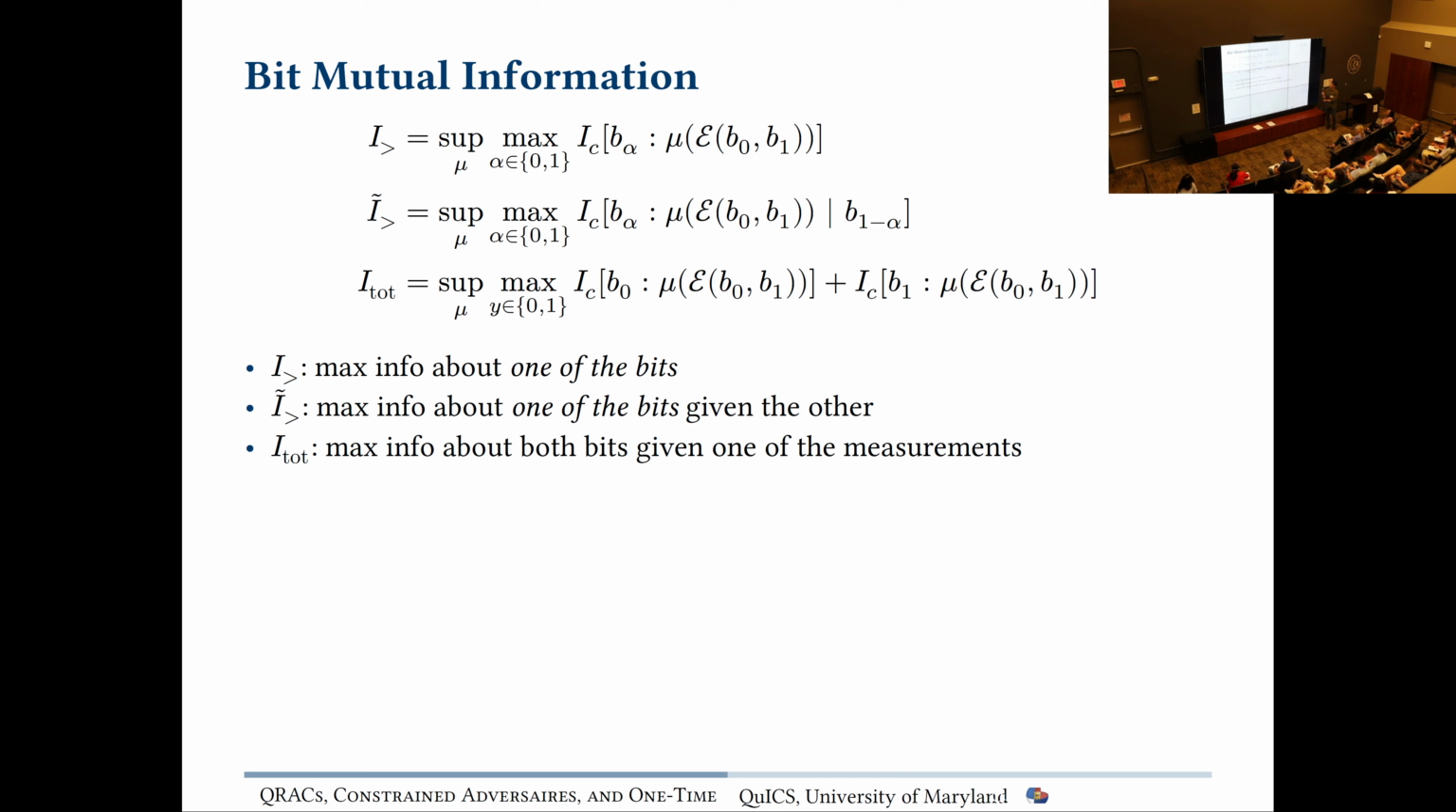And importantly, these quantities are defined over uniformly random and independent B0 and B1. So the distribution over B0 and B1 are independent.